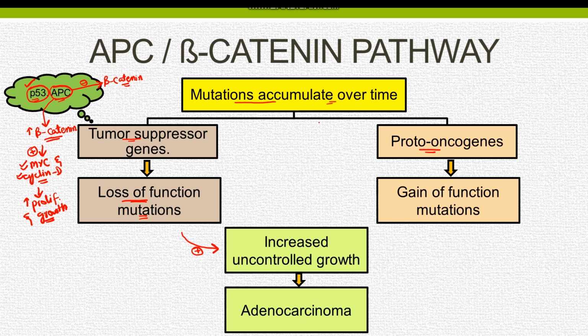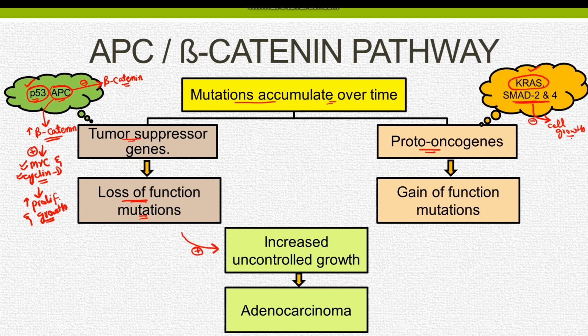The proto-oncogenes include KRAS and SMAD4 and SMAD2 mutations. KRAS gene, just like P53 gene, is mutated late in the disease. SMAD2 and SMAD4 genes, under normal situations, are regulated by transforming growth factor beta pathway, and they inhibit the cell growth. So the mutations in these genes lead to increased and excessive cell growth, which results in the adenocarcinoma of the colon. Moreover, certain telomerase genes also get mutated in the late stage of the disease, resulting in the formation of an infiltrative tumor.